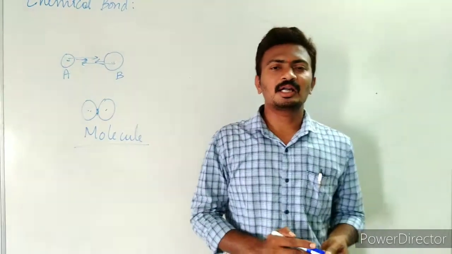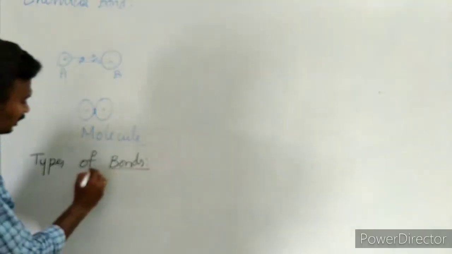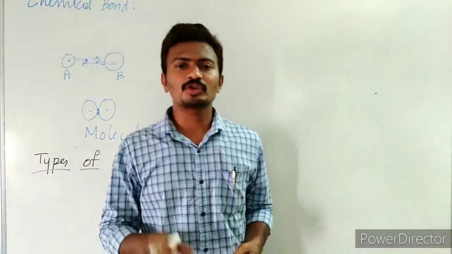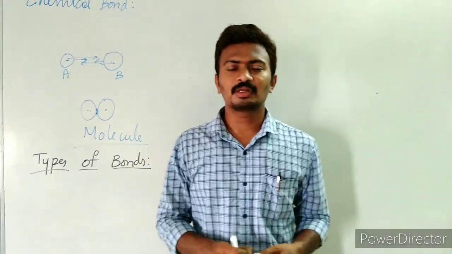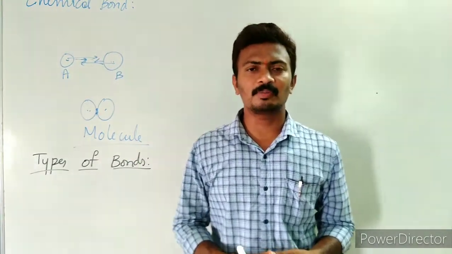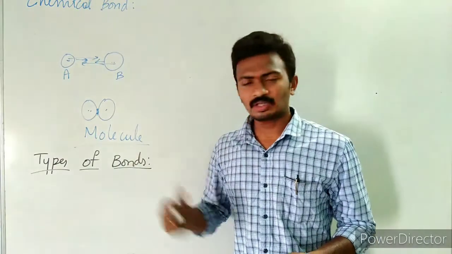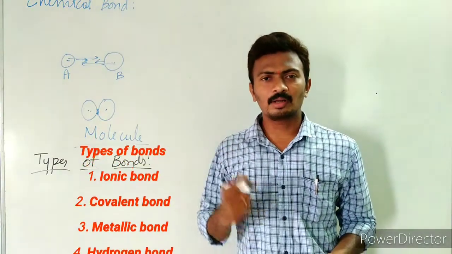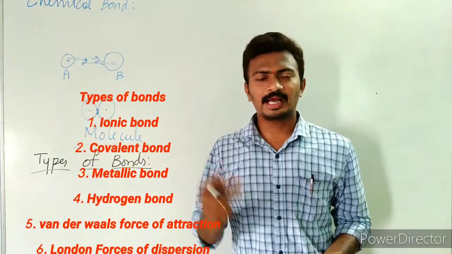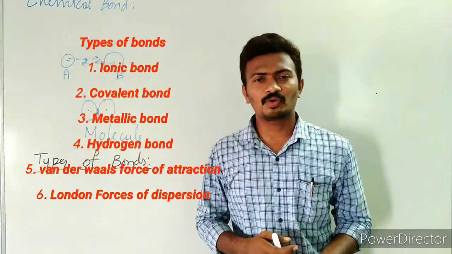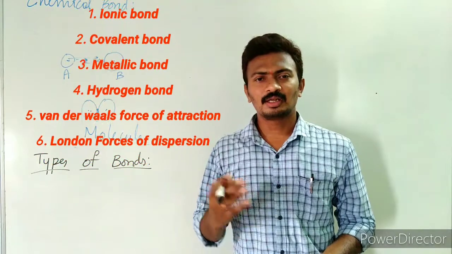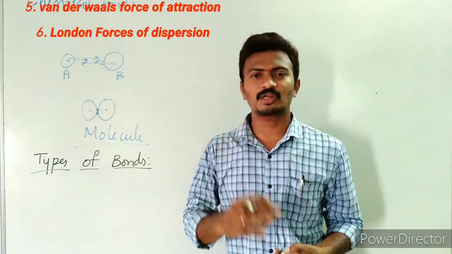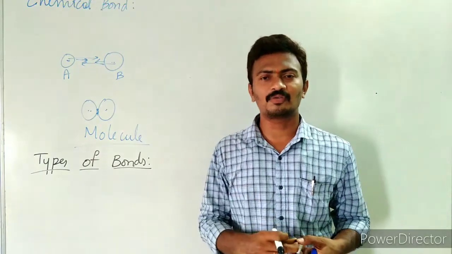Now let us see the types of bonds. We have many types of bonds depending upon the nature of the constituent atoms or ions which are participating in the bonding. Bonds are of different types. They are ionic bond, covalent bond, metallic bond, hydrogen bond, van der Waals force of attraction, and next is London dispersion force.